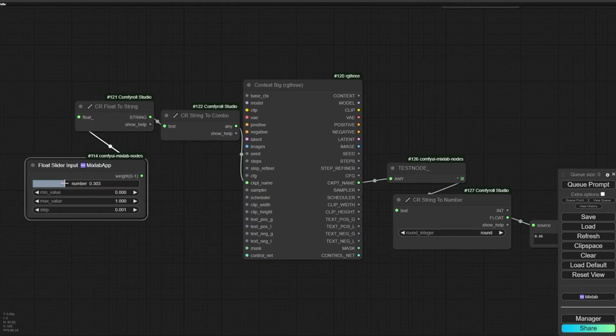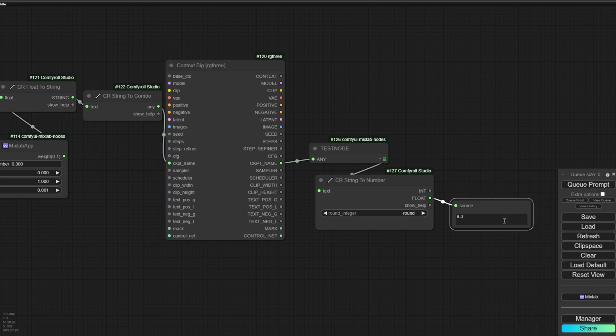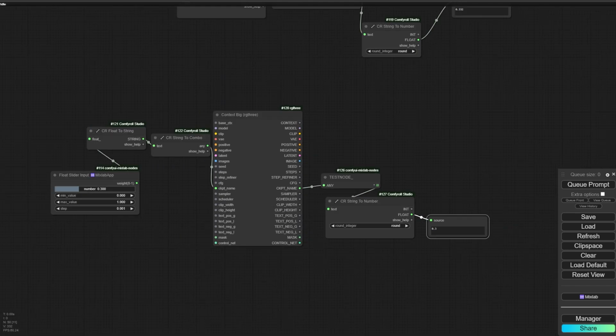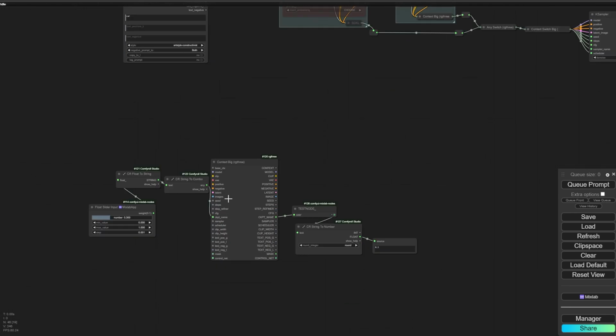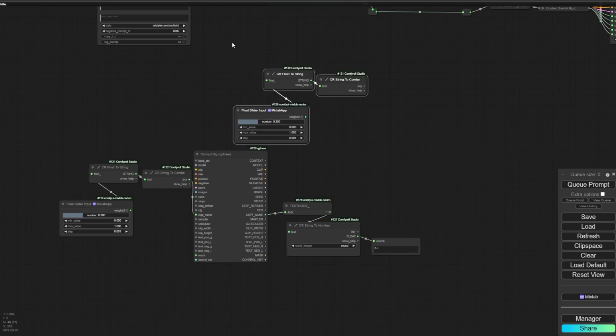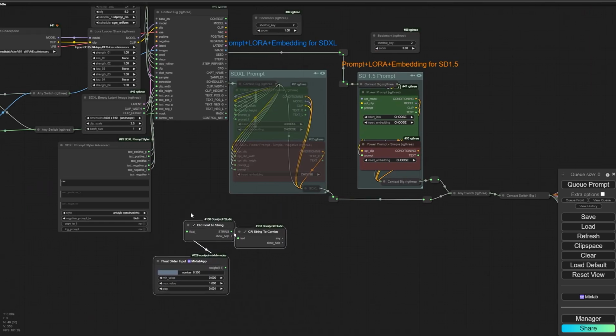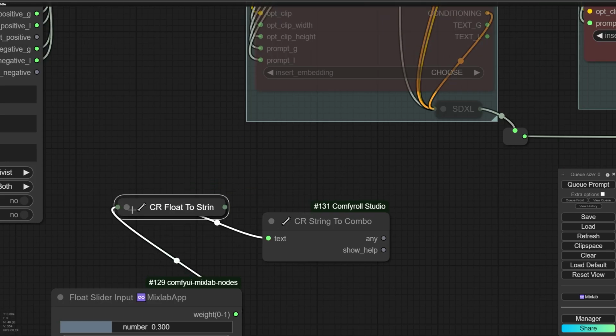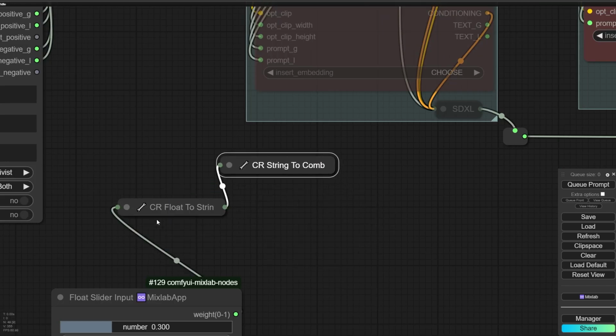Also, let me do another test and make sure that everything is correct. Yes, it's working. Okay, now I have to replace these nodes. So I will make a copy and move them. Also, I can minimize these nodes.